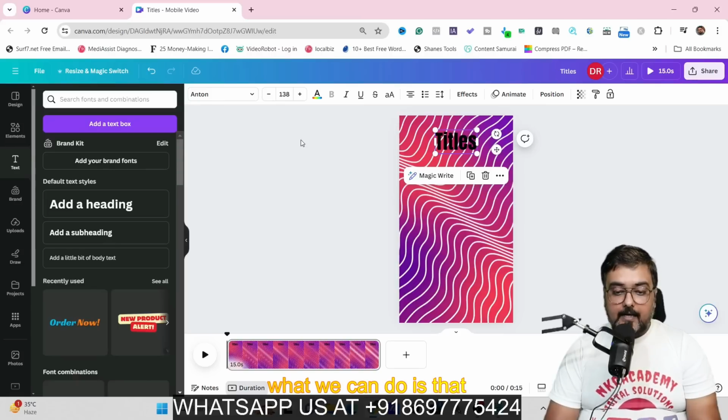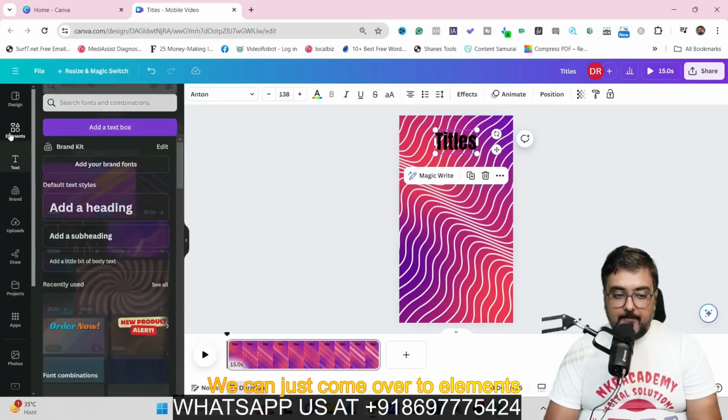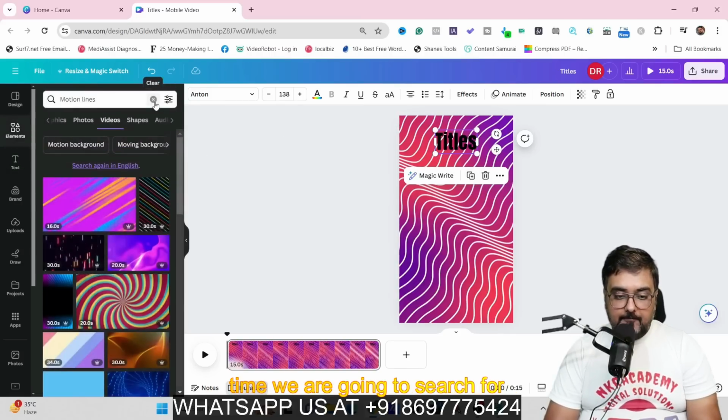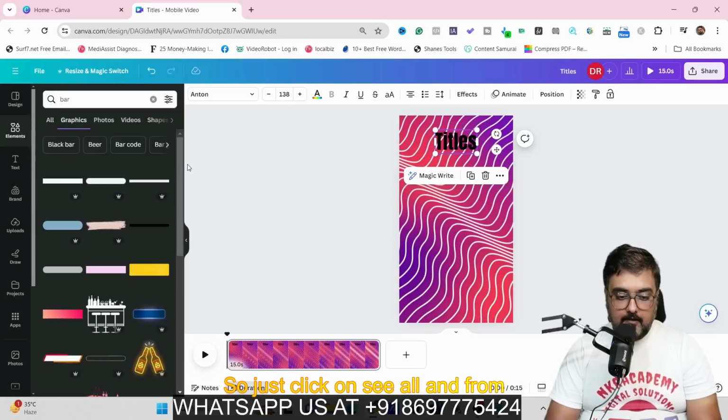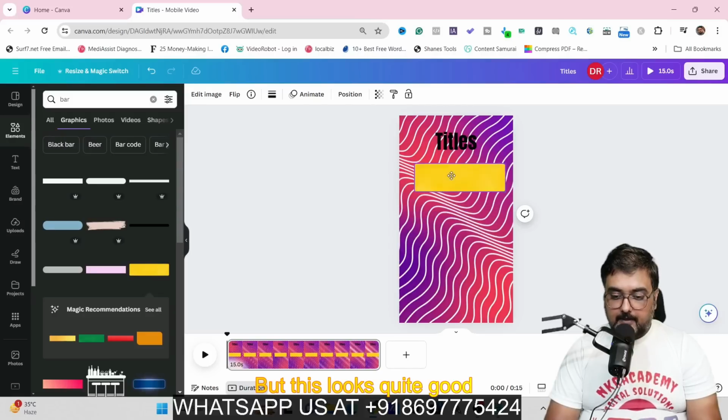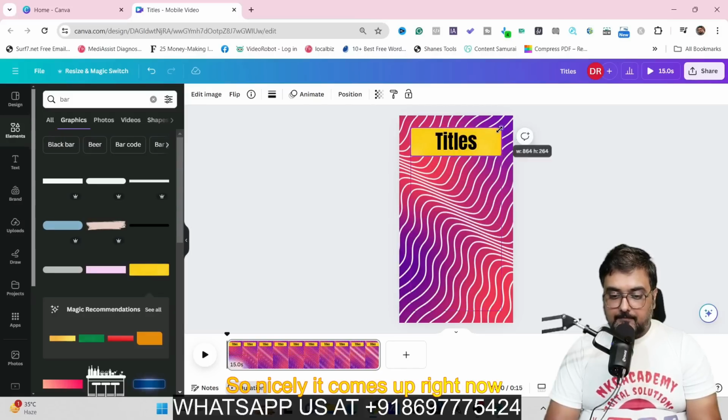So for that, what we can do is come over to elements again, and on the elements, this time we are going to search for a bar. So we can check out these bars that are available. Just click on see all, and from here, maybe I can choose this one. So this looks quite good. So nicely it comes up. Right, now I can just go ahead and adjust this.